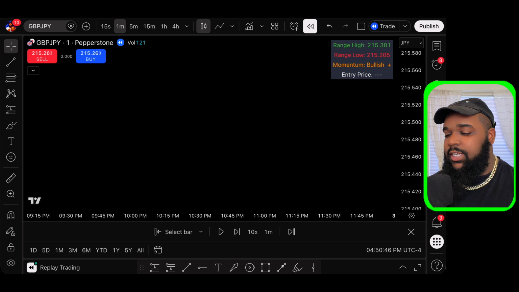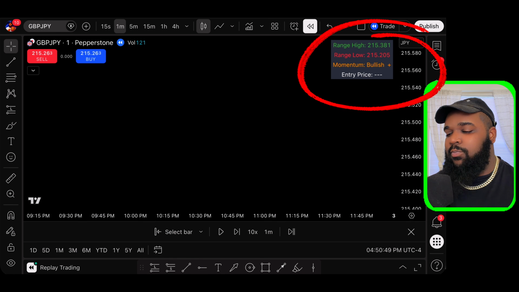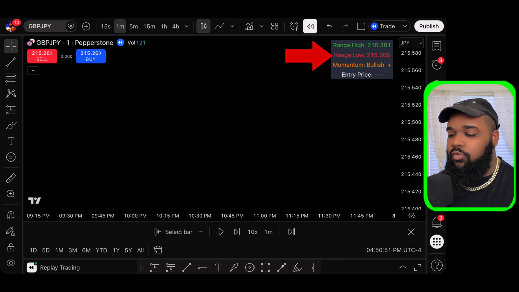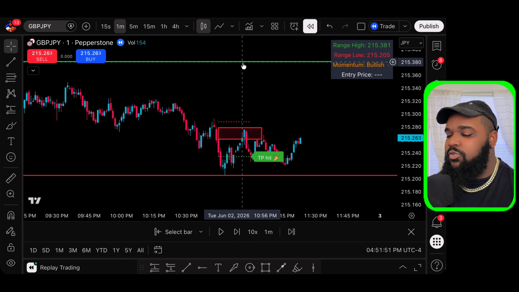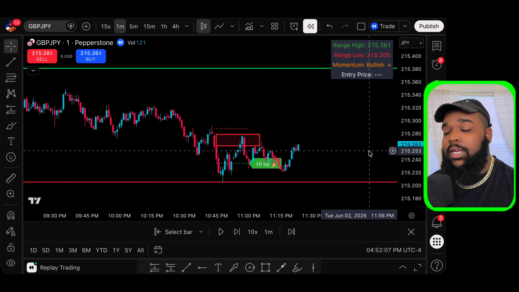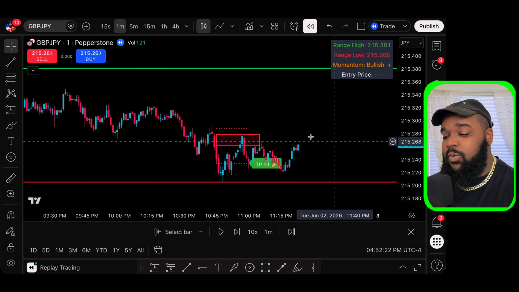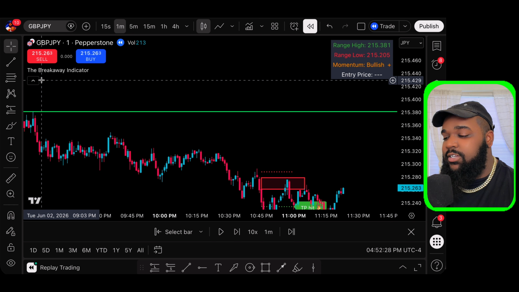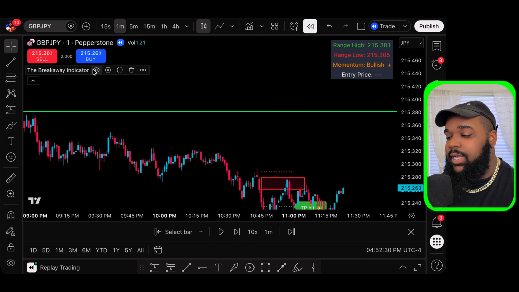All right, so before we get into anything, you guys see this box on the top right corner where it shows the range high, range low, momentum, and entry price. So if we scroll down, we see these range highs and range lows right here. It's based off a higher time frame, and we're waiting for a breakout to occur so we can enter the market. This indicator works directly off of my strategy, and it shows you exactly where to enter the market, how to get in, how to get out, how to spot reversals, and not become a part of liquidity.